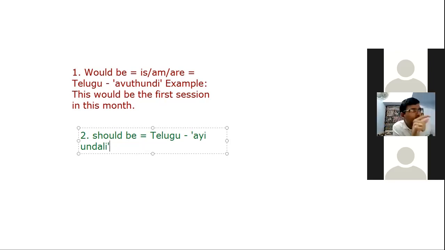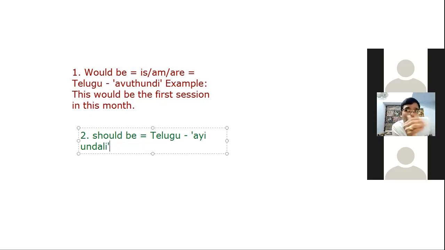So that's the difference. If you look at the first example, would be's Telugu meaning is avutundi, or depending on the context and subject, avutadu, avutaru, avutundi, like that. For example, who do you think comes first in the exams?